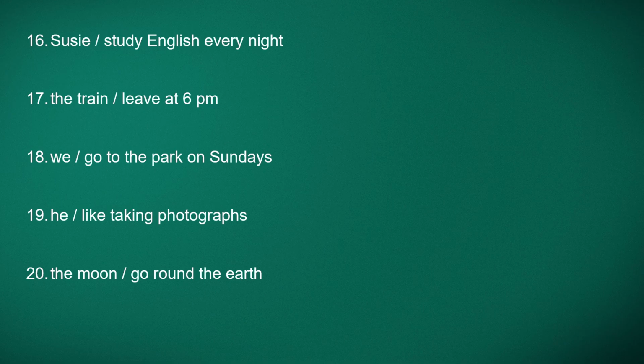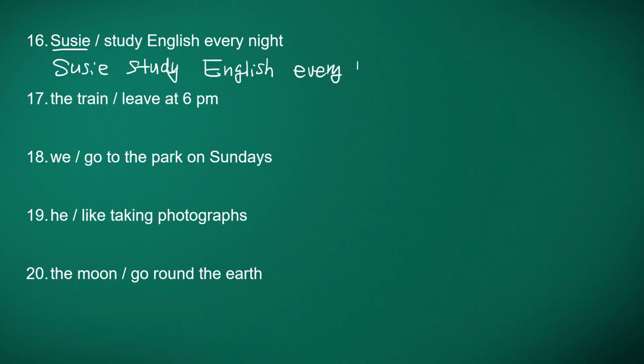Number 12. Susie study English every night. Susie is third person singular. But as you know, Susie is third person singular, correct?